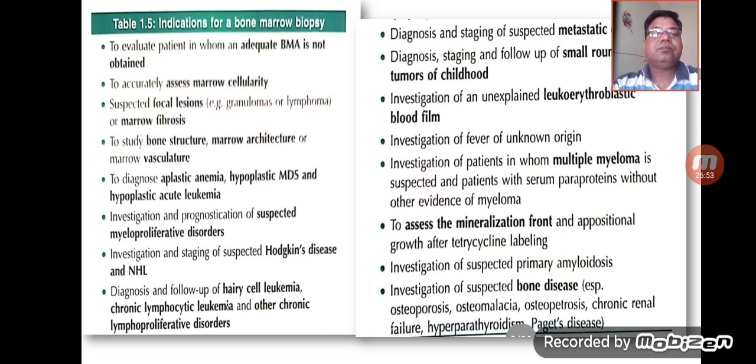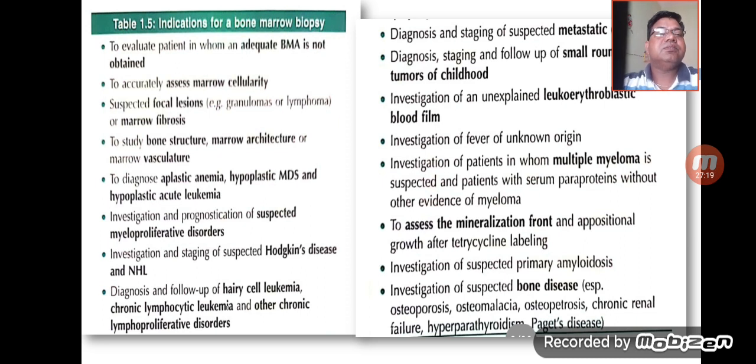Apart from this, myeloproliferative disorders can also be diagnosed. We can also diagnose Hodgkin's disease or non-Hodgkin's lymphomas, hairy cell leukemia, chronic lymphocytic leukemia, and other chronic lymphoproliferative disorders by the bone marrow biopsy.